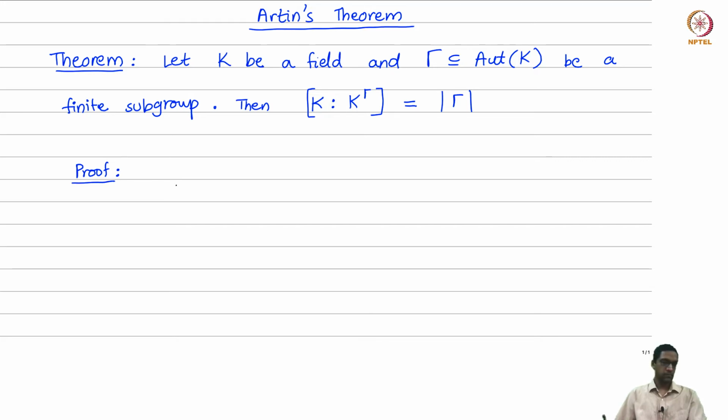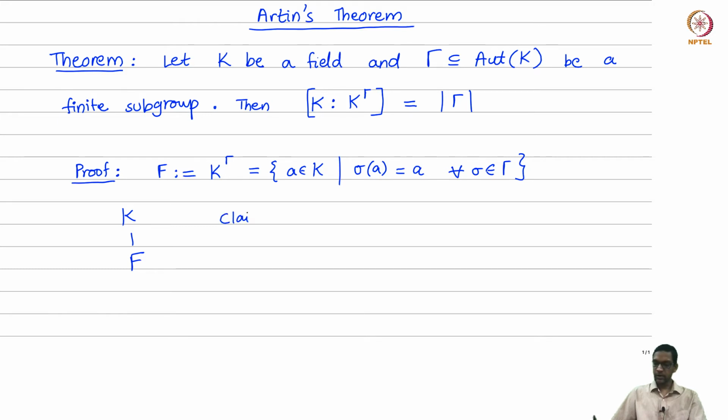So let's set up some notation first. Let F denote the fixed field K^Γ, which is the set of all elements a of K such that σ(a) = a for all σ in Γ. Recall it's a subfield. So let's look at the extension K over F, and we will establish the theorem in two parts. We will establish inequalities in both directions.